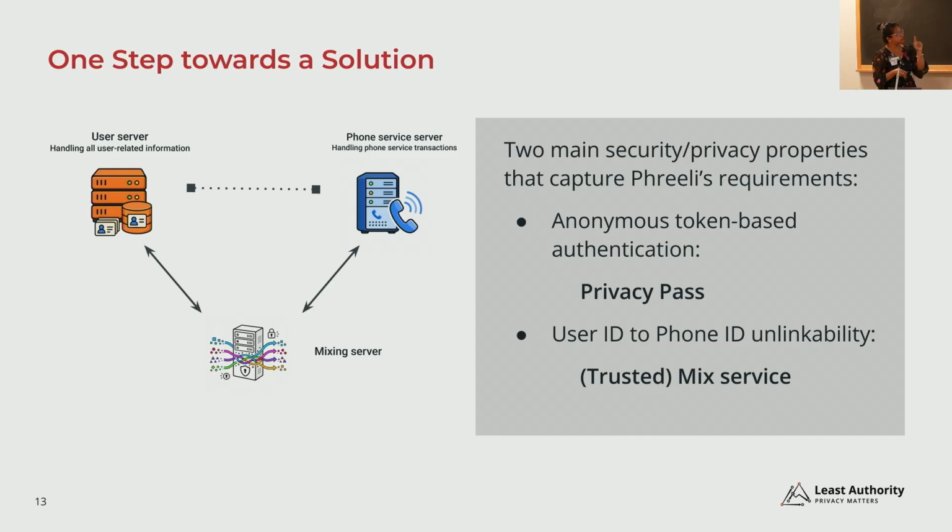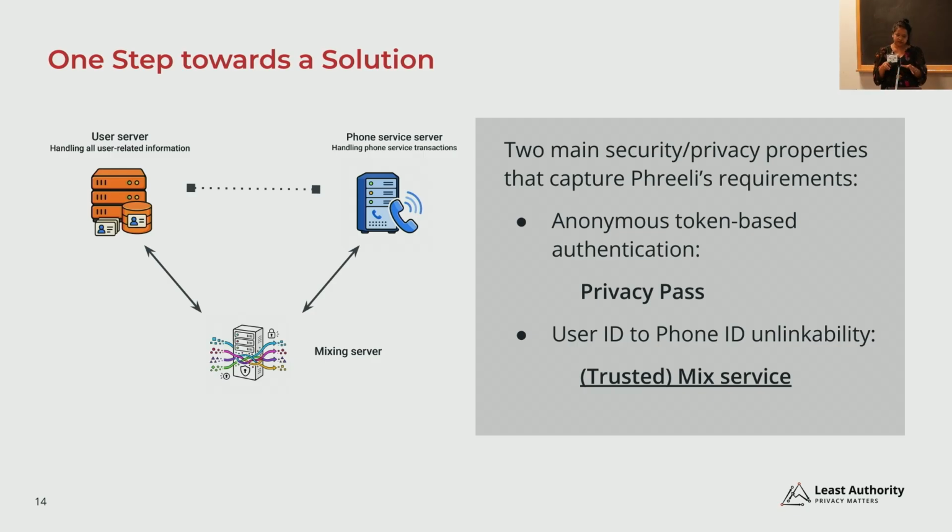So the mix service is also doing reordering of the transactions and batching transactions per transaction type, so that there's at least some kind of anonymity set created. When a batch of transactions is sent from the mixing service to the phone service, within the anonymity set it is not easy to decode the mapping back. But of course, this solution relies on the trust assumption that the mix service doesn't leak this mapping either to either of those service providers or to the internet. So the mix service is basically trusted here.